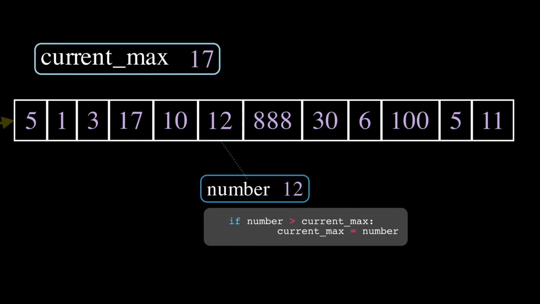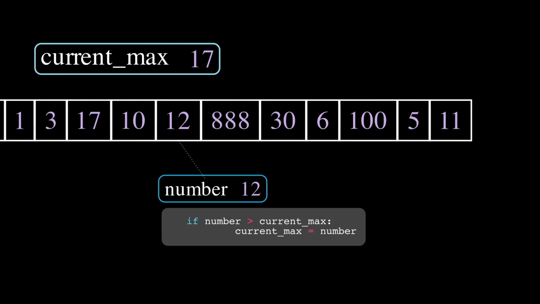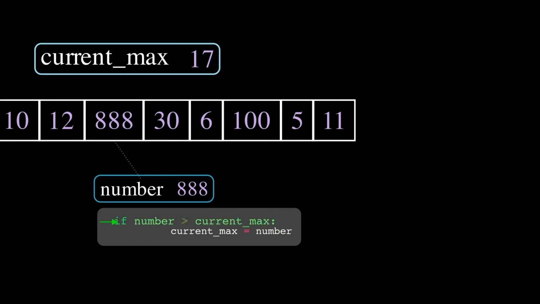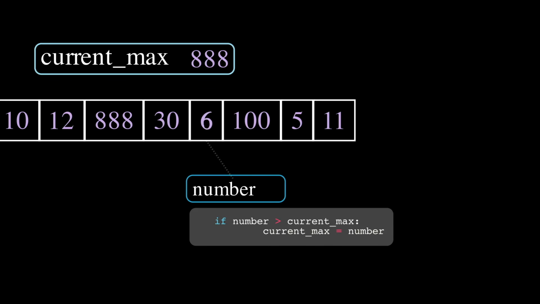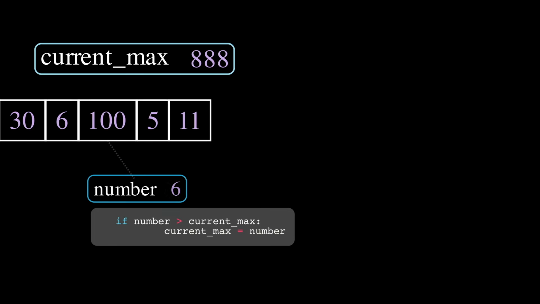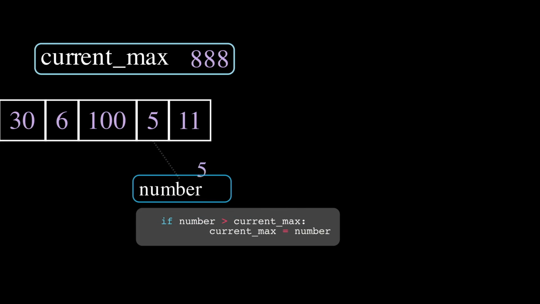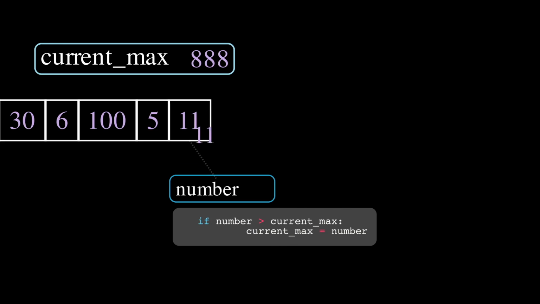On the contrary, if the value of number is less than current max, for example, number is 12 and current max is 17, that means there definitely exists an element somewhere before the current index that is bigger than 12, so we don't change anything and move forward. As the loop reaches the end, the variable current max has been compared with every single index. Every time current max faces a larger number, it changes to that. So by the end, current max certainly stores the biggest number in this list.